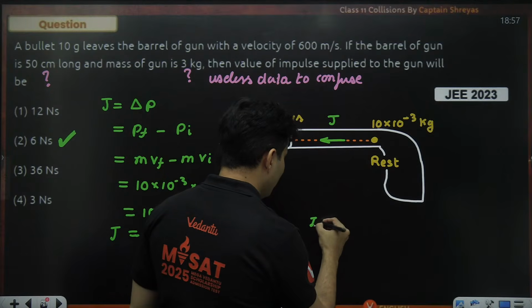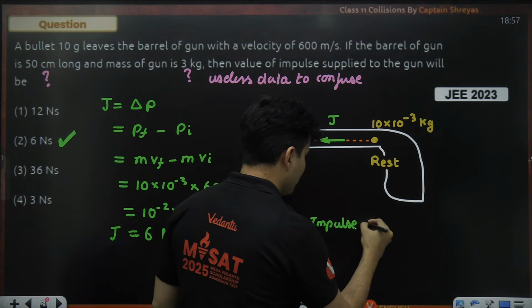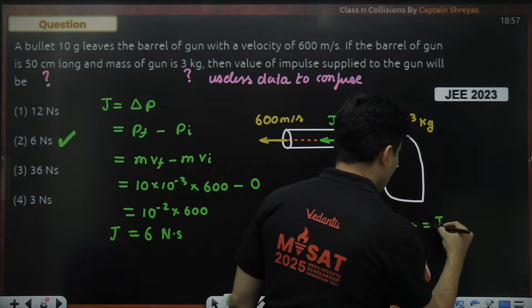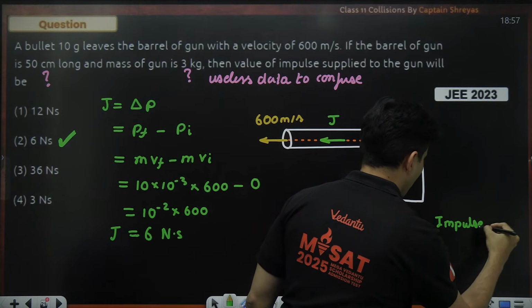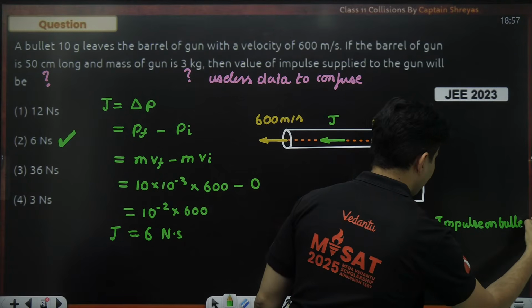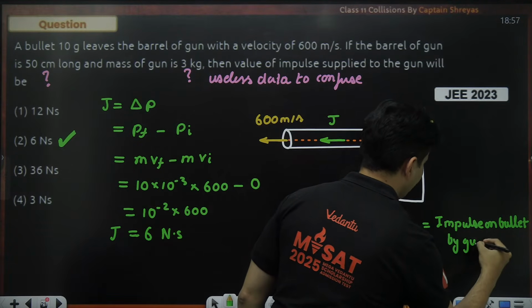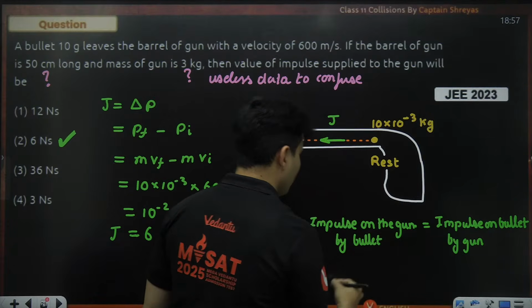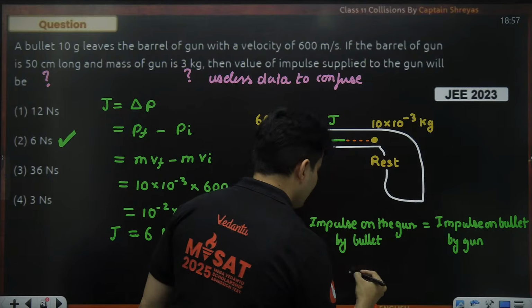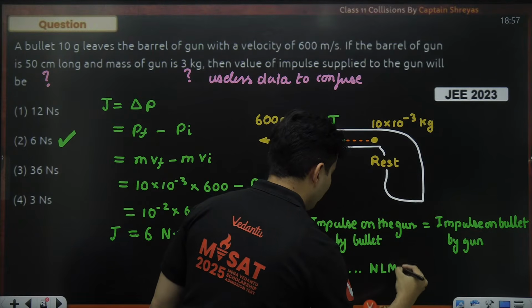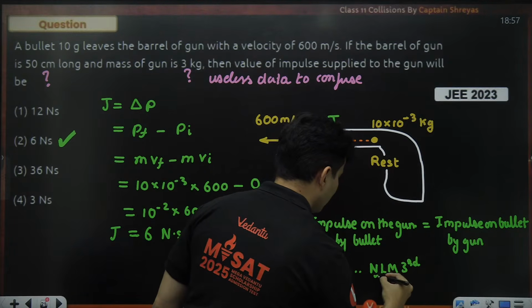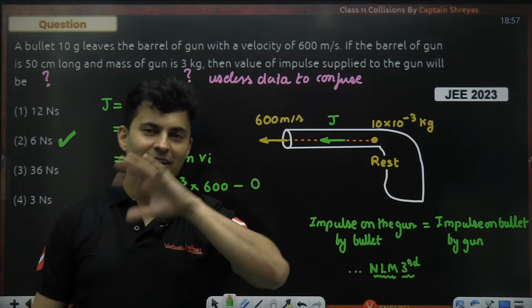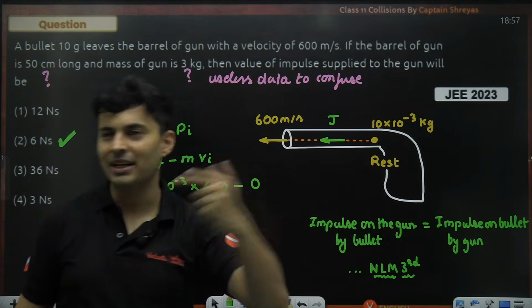So, impulse on the gun will be equal to impulse on the bullet by the gun. Here it will be by the bullet. One is this way, one is the other way. That's it. This is following Newton's law of motion. Which one? The third law of motion, action and reaction. If this much force is applied here, the same equal and opposite force is applied on the other side.